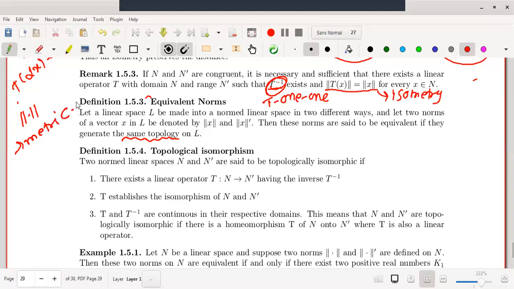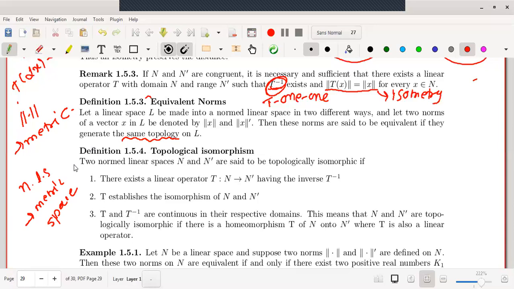We have shown that every norm is a metric. That is, norm is one kind of metric. Therefore, every normed linear space is a metric space. And also, we know the fact that every metric space is one kind of topology.